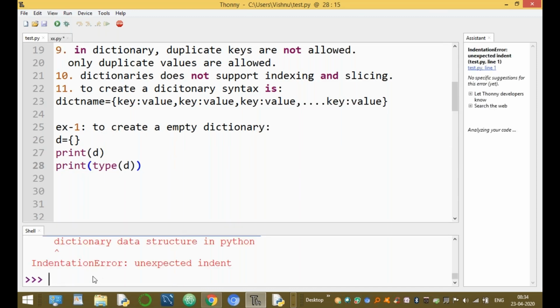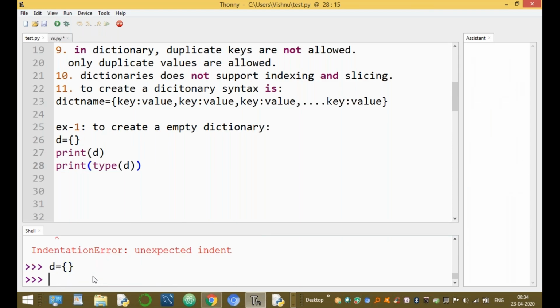How to create an empty dictionary? D equal to empty curly braces. See the bottom of the screen: D is an empty dictionary, and the type of D means D is a dictionary type. The variable could be D, or X, Y, Z, A, B, C, any one variable. Here, D is an object of the dictionary class.